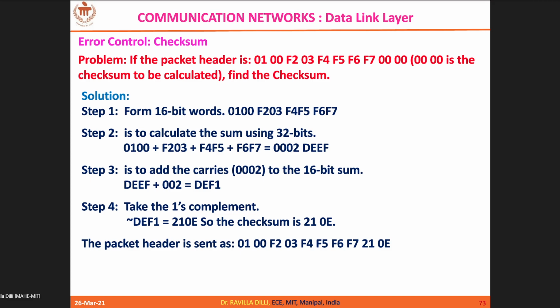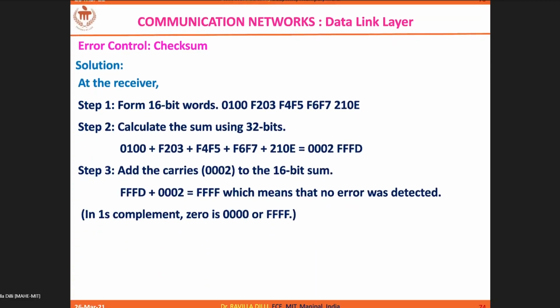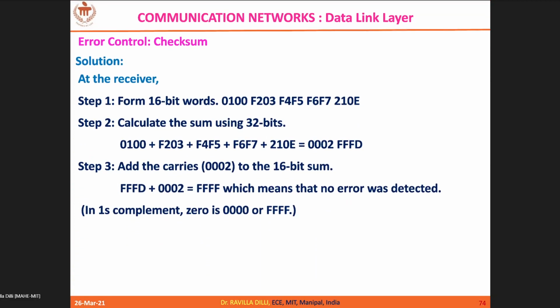Now at the receiving end, how to play with it? At the receiving end, you should repeat the story: you have to add 16 bits at a stretch. That means 4 hex digits, along with your checksum, which is 210E. So 210E is the checksum and the rest is your data. So you add all of them and wrap it.